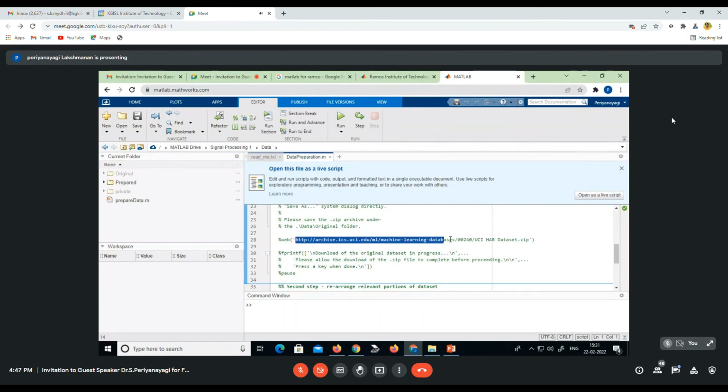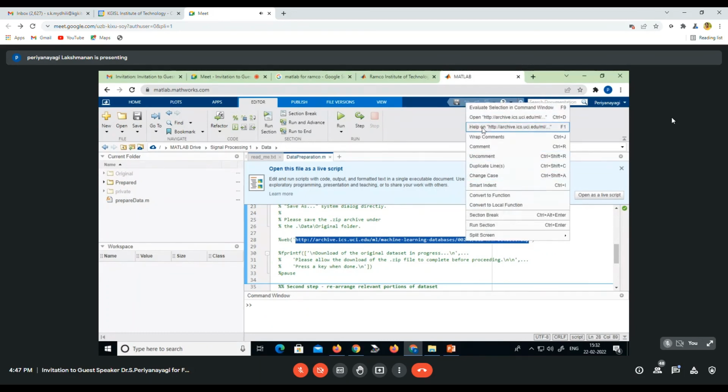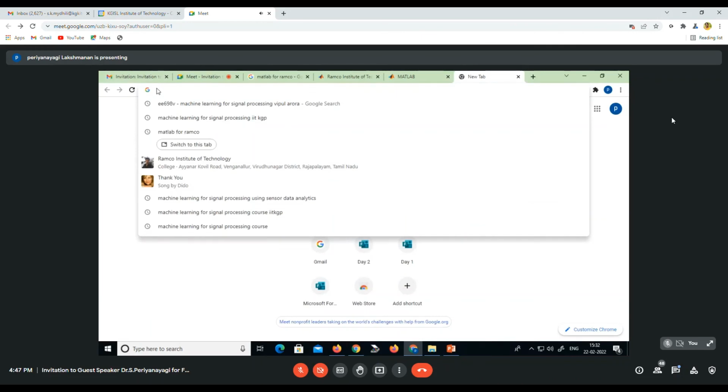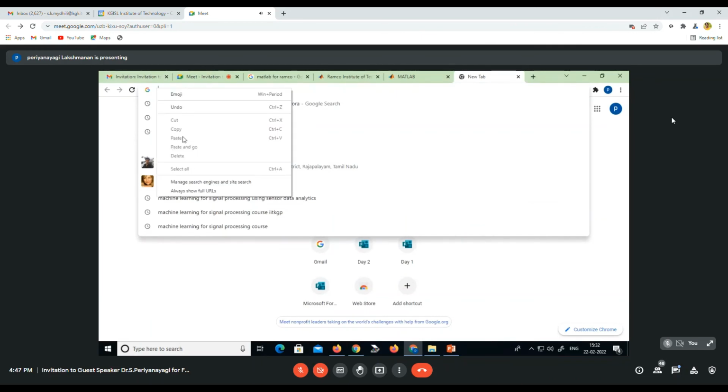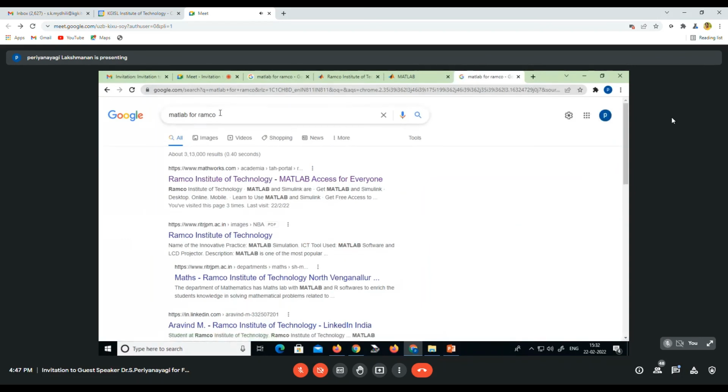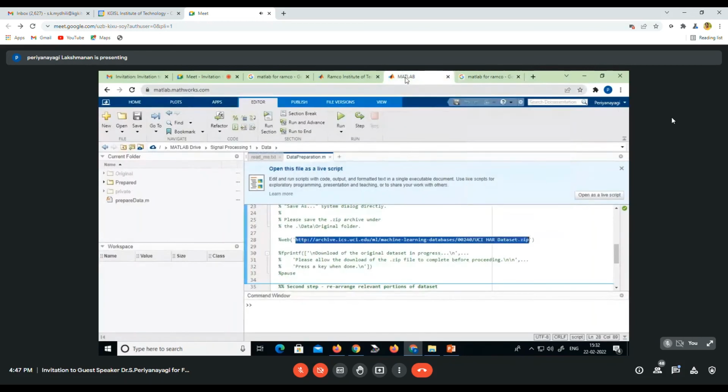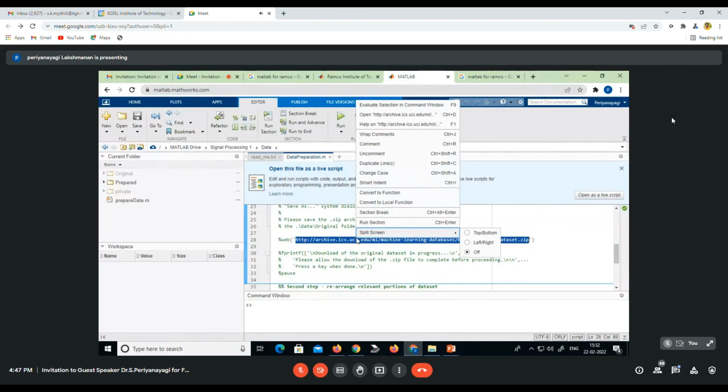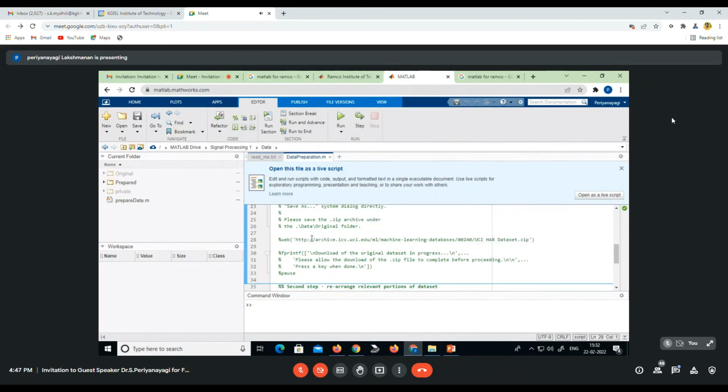Either you can directly download the data set which is available for human activity. Here you can just copy and download the code. In this URL, your data set is available.